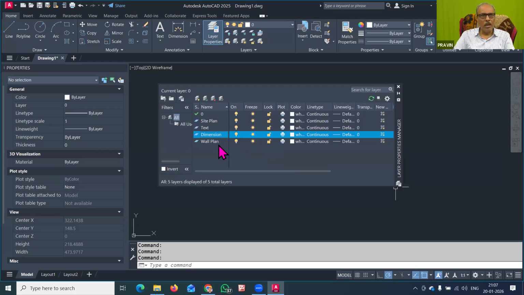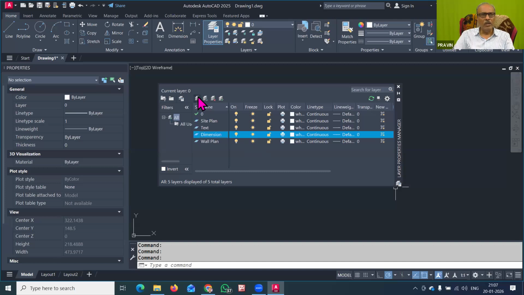So these are the common layers that are required many times. Sometimes you need to make some calculations or indicate information or instructions to another user. Such instructions or information or tips or notes, those rough work, are not part of the drawing. So that also you have to write down in your AutoCAD drawing file.